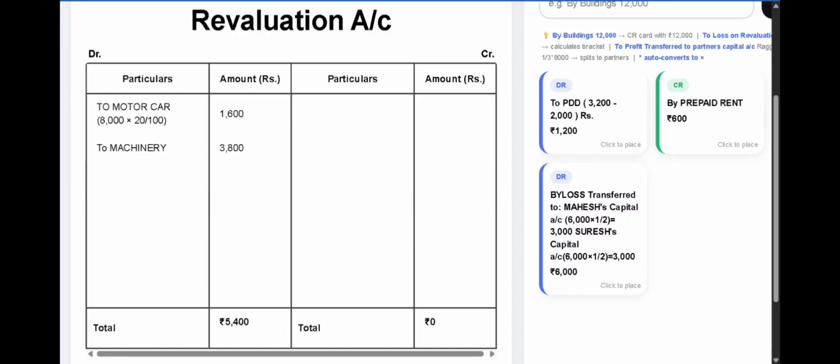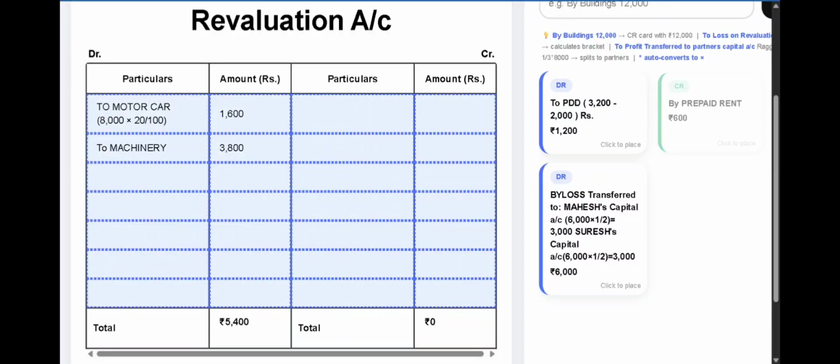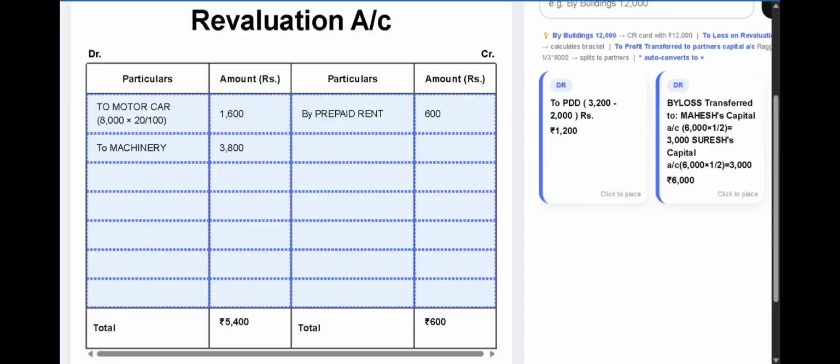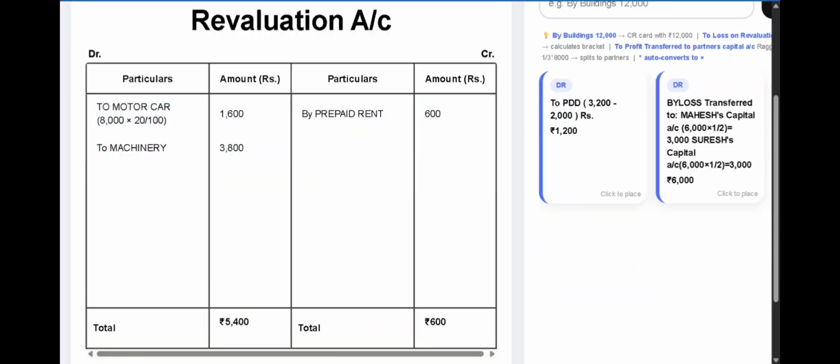Now next adjustment is the prepaid rent. Now prepaid rent, as we had already seen, it is an expense which is paid in advance. So it is our income. So it will appear on the credit side of the revaluation account as by prepaid rent rupees 600.